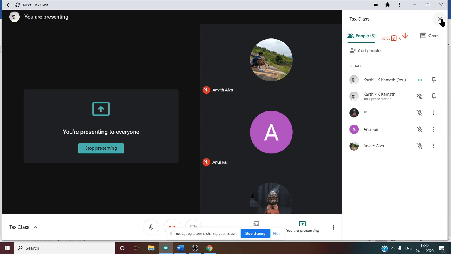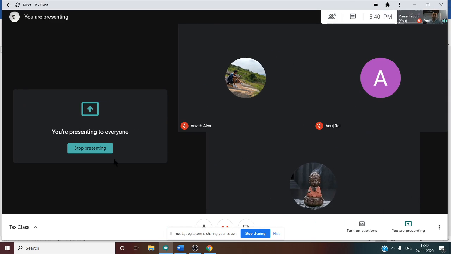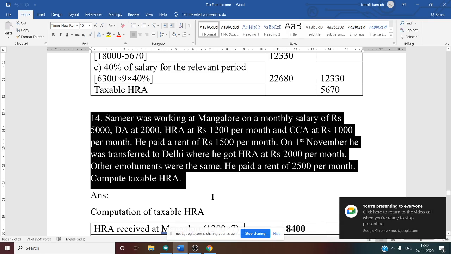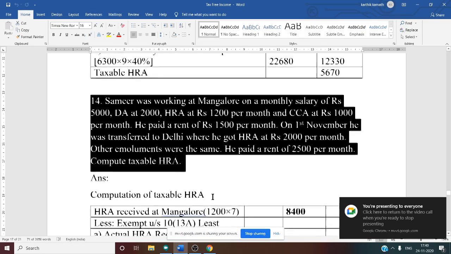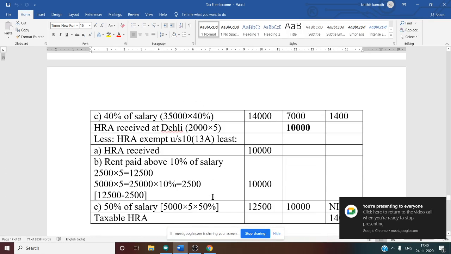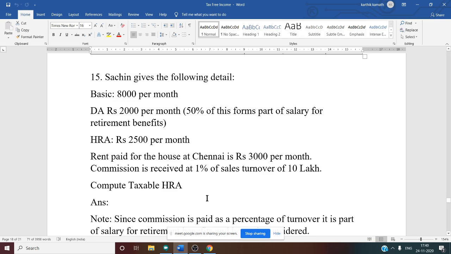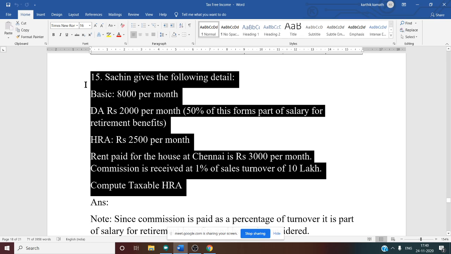Yes. So now after discussing this problem, we have to discuss one more problem. So this is problem number 14 we have discussed. Now let us see problem number 15. See this problem. This problem comes for 4 marks. It is a very, very simple problem. We have to solve it now.